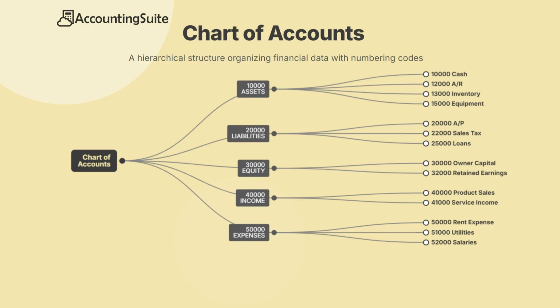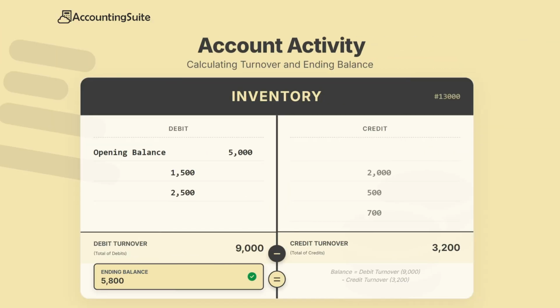During an accounting period, many transactions are recorded in each account. Both debit and credit entries accumulate over time. Let's take an example of an asset account, such as inventory. When the company purchases new items, the value of that asset increases and the amount is recorded on the debit side of the account. When the company sells or disposes of products, the asset decreases and the amount is recorded